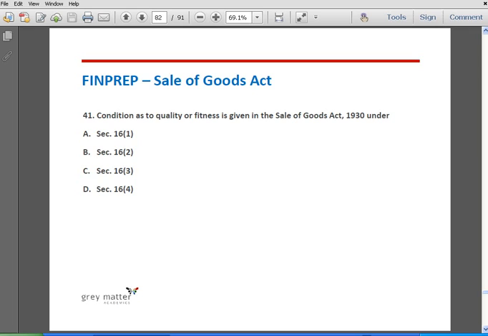Condition as to quality or fitness is given in the Sale of Goods Act under section 16 subsection 1, section 16 subsection 2, section 16 subsection 3, and section 16 subsection 4. The correct answer is section 16 subsection 1. This is also self-explanatory.